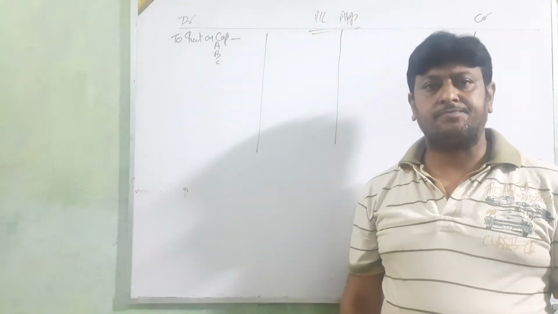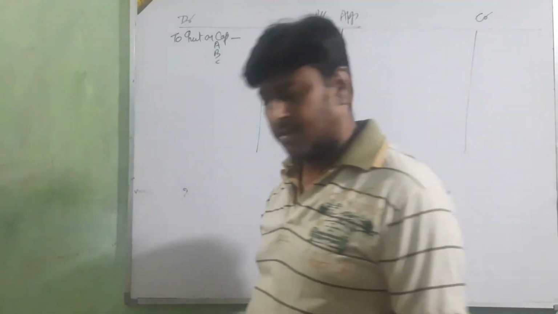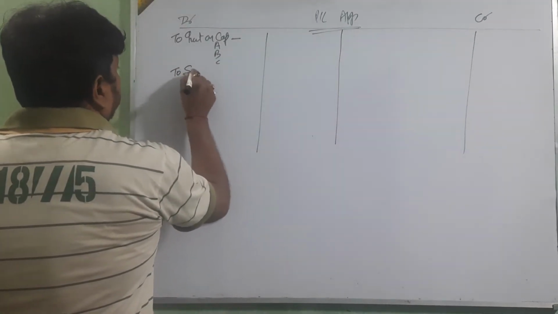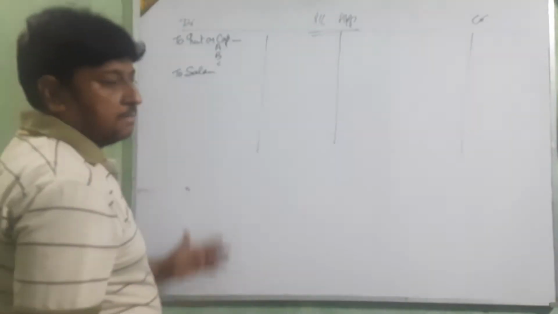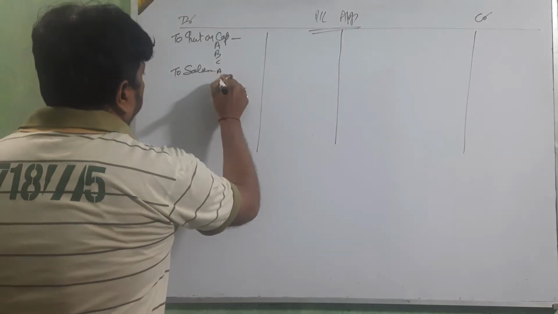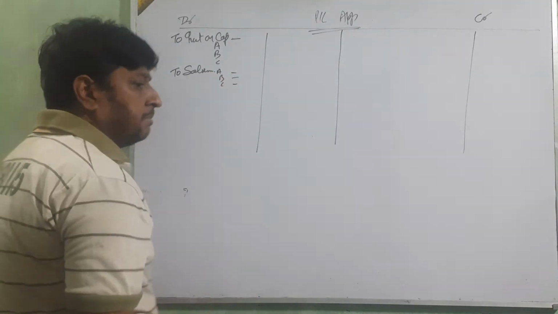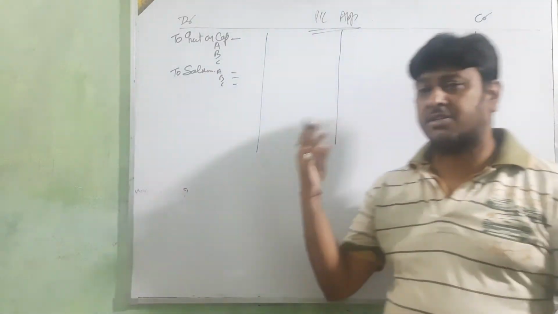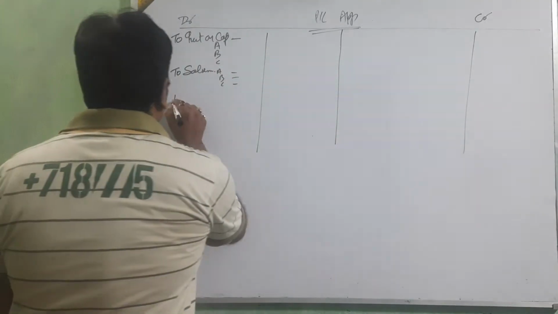Clear? Interest on capital first. Second, salary. Partner salary, maybe A, B, C are all getting a salary. If they are getting a monthly salary, we multiply by 12 and convert that salary into a yearly figure. Then comes commission.